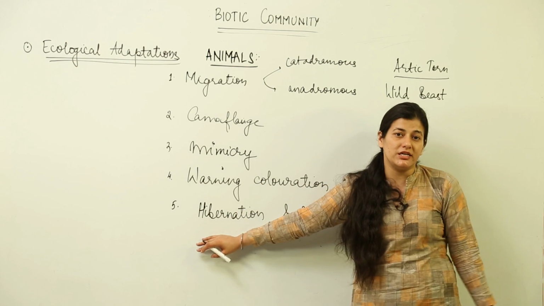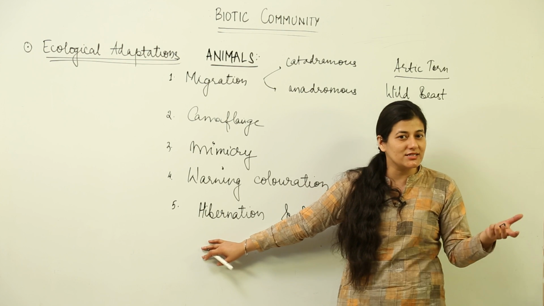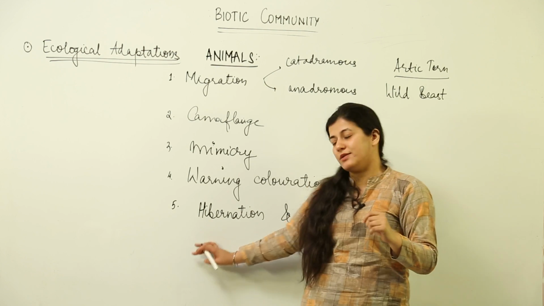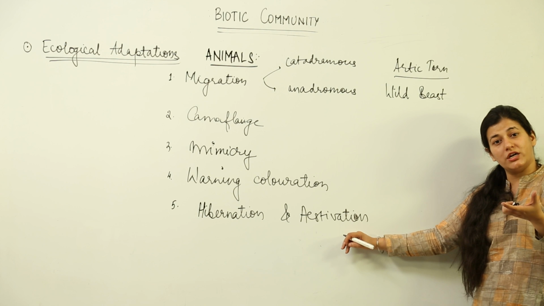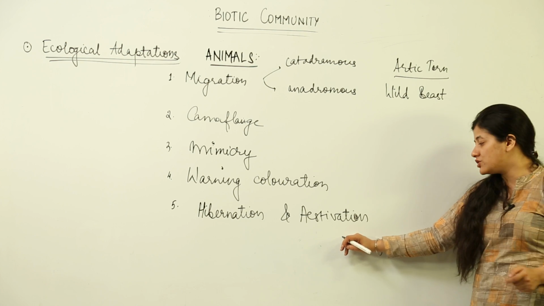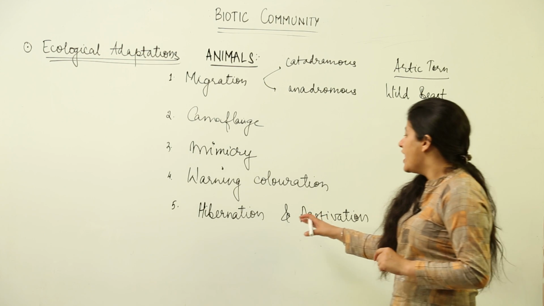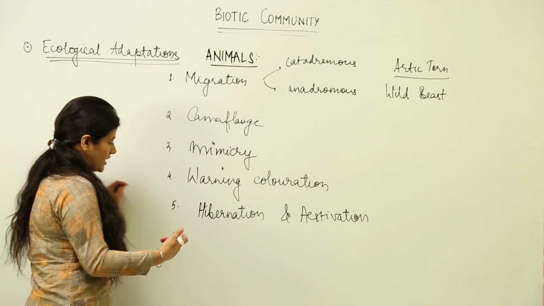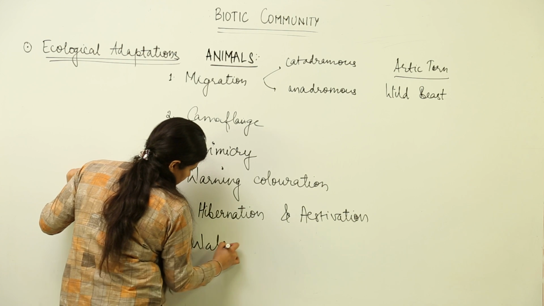Hibernation is winter sleep. The snakes often go into hibernation mode. These reptiles cannot survive in winter, so they often go to their winter sleep. There are certain organisms like snails which go into summer sleep because they cannot tolerate the dry conditions of the environment. Those dry conditions are hostile for them, so they go to summer sleep. So we have hibernation and estivation, and apart from this there are certain adaptations for water scarcity, water stress adaptations.